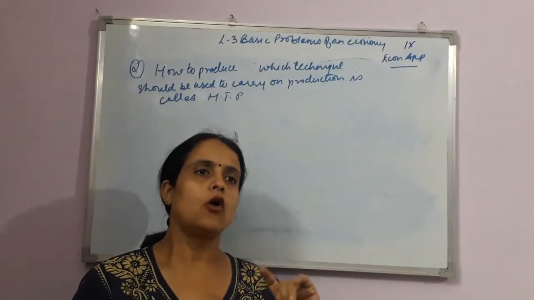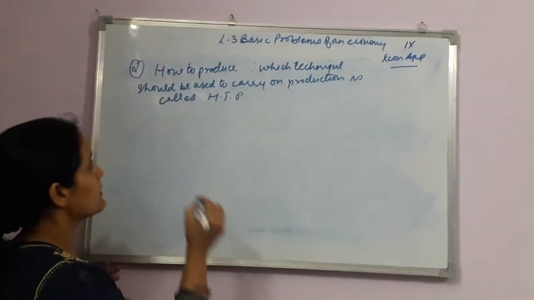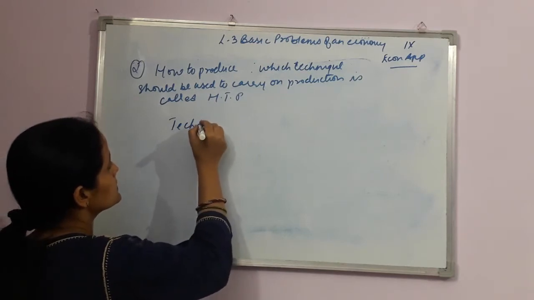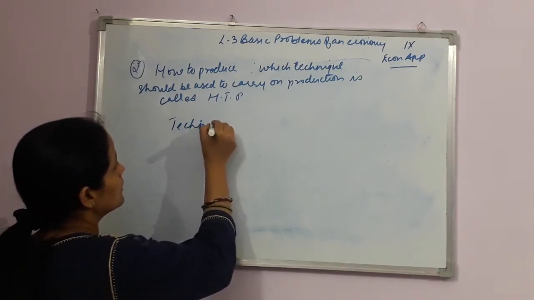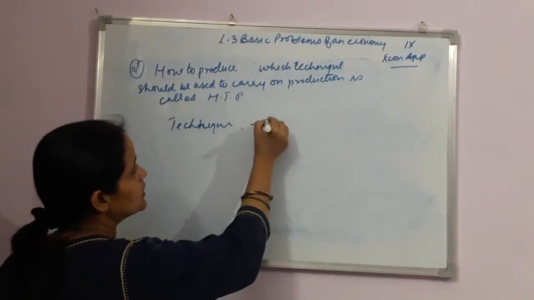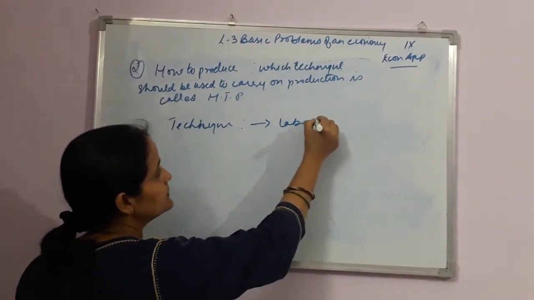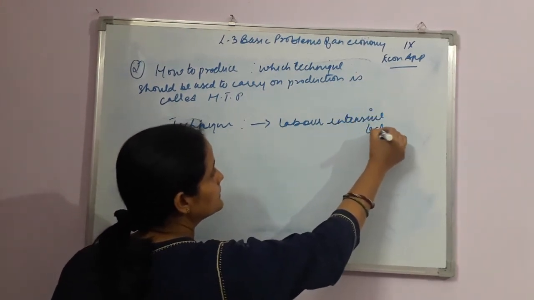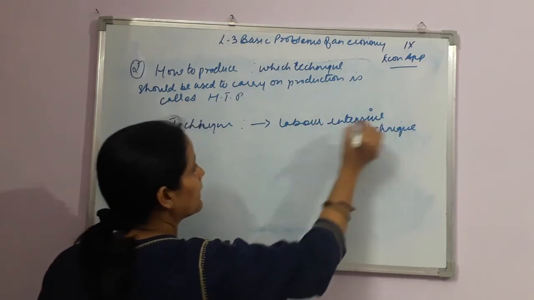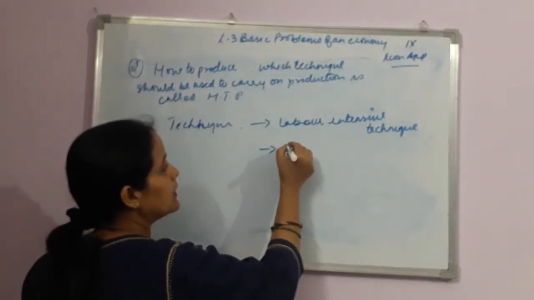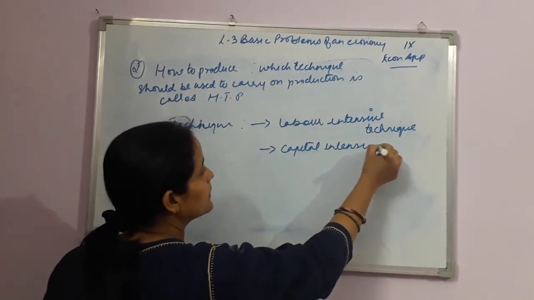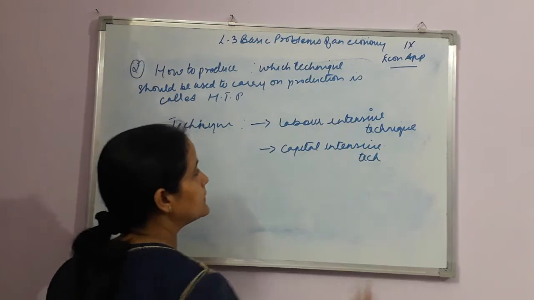Now the technique we are going to use could be of two types, right? When we talk about technique, there are two. Firstly, it's labor intensive technique, and second is your capital intensive technique, right?